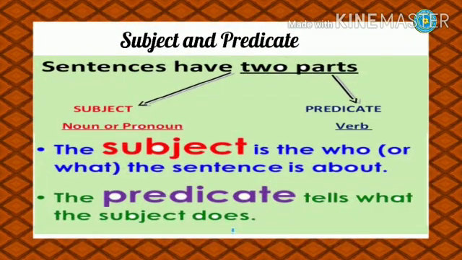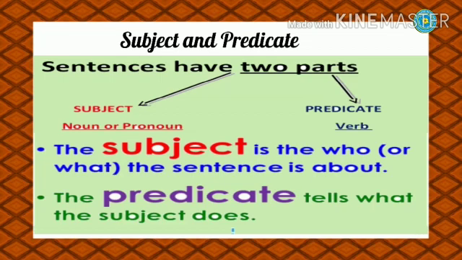Now coming to the second topic, subject and predicate. This you might have learned in your lower classes. Even in your grade 5, you might have learned this. Am I right, children? Let us have a recap of what you have learned in your earlier classes. Sentences have two parts. One is subject and the other is predicate. Subject will mostly be a noun or a pronoun, and the predicate will be a verb.